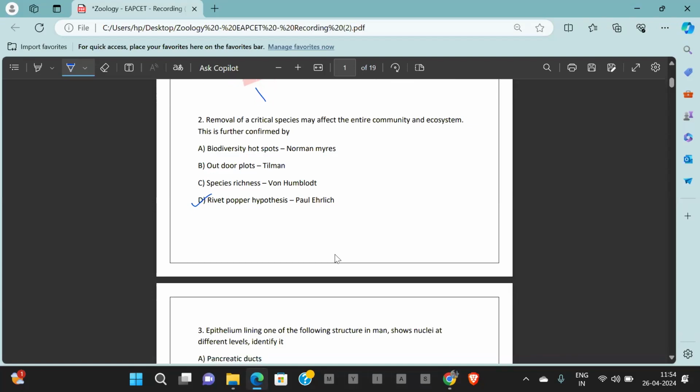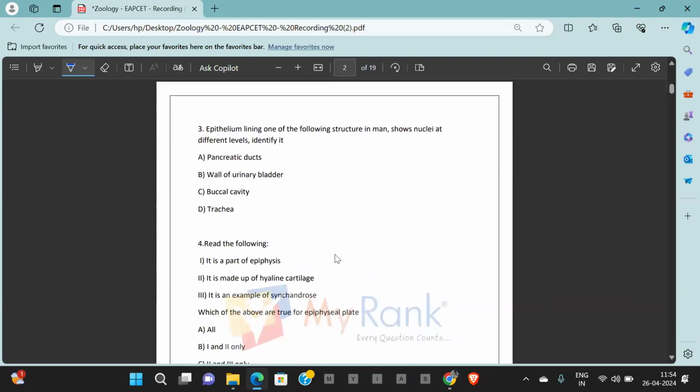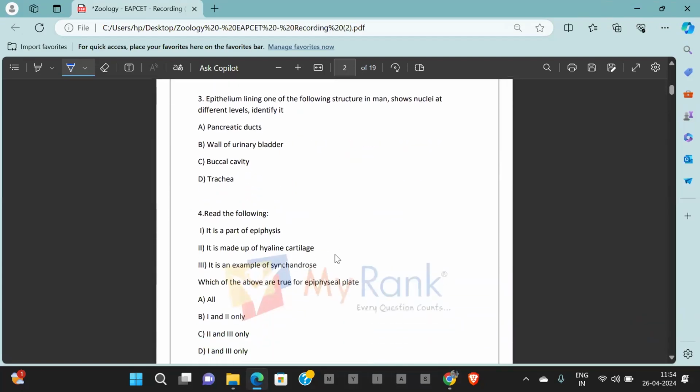Question number 3. Epithelium lining one of the following structures in man shows nuclei at different levels. Nuclei at different levels indicate which epithelium? It indicates pseudostratified epithelium.